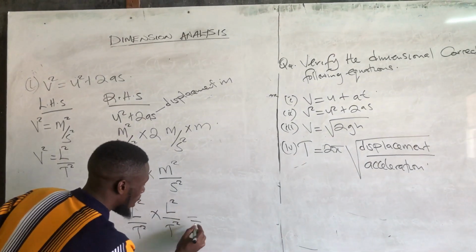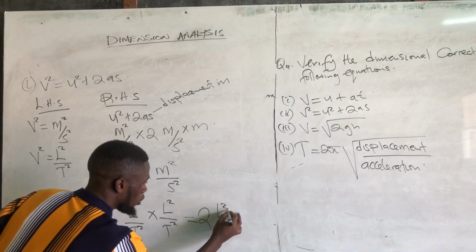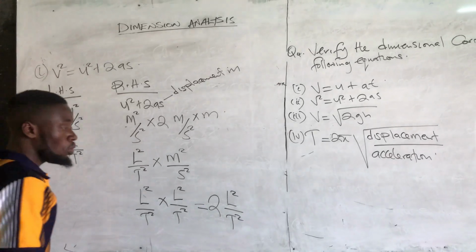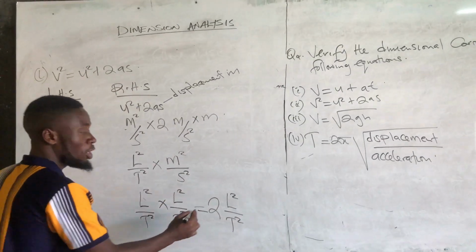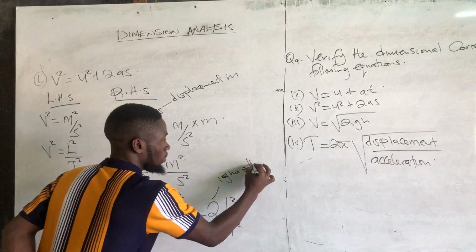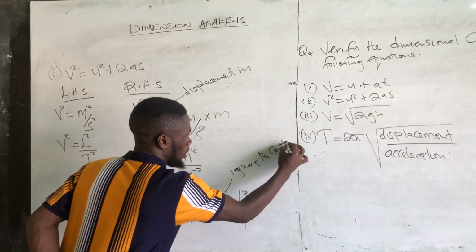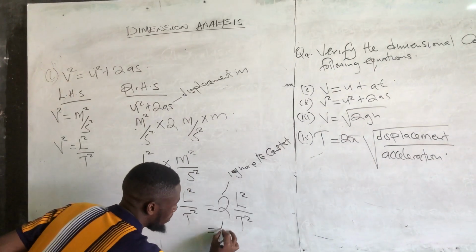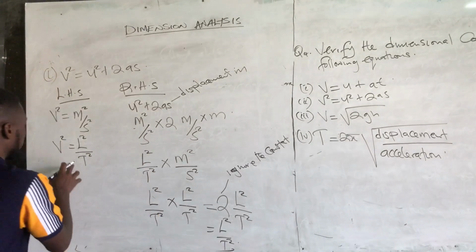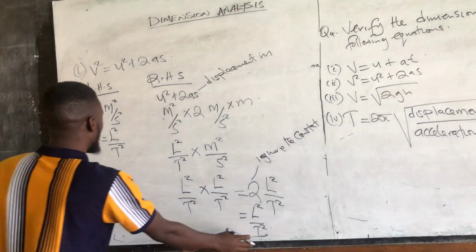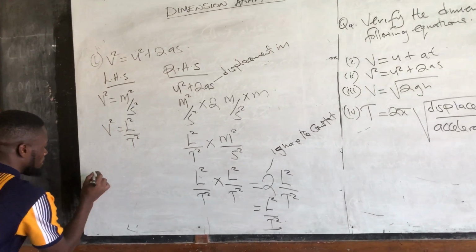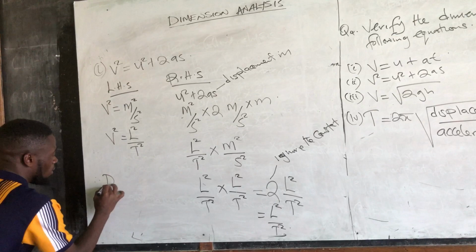So the answer here will be 2 L squared over T squared. So from here, you can ignore the constant. When you ignore the constant, we ignore this number. So meaning the final answer will be L squared over T squared. So here I've seen that this left hand side is exactly the same as the right hand side. So we can say therefore dimensional correct.